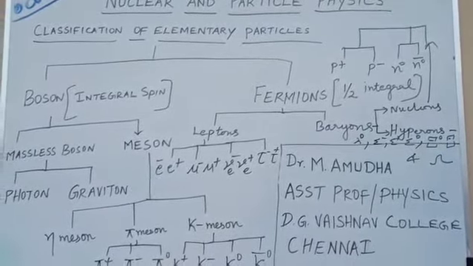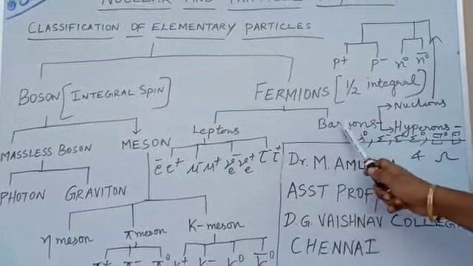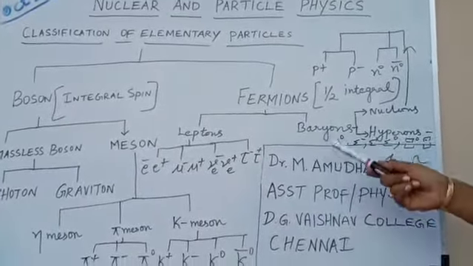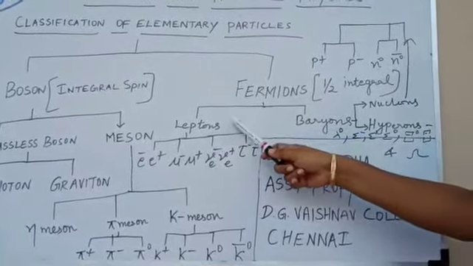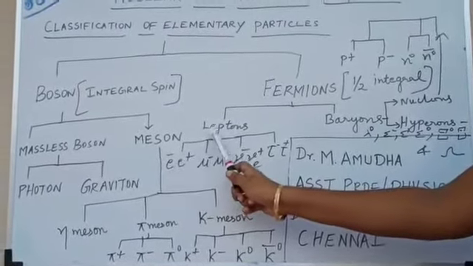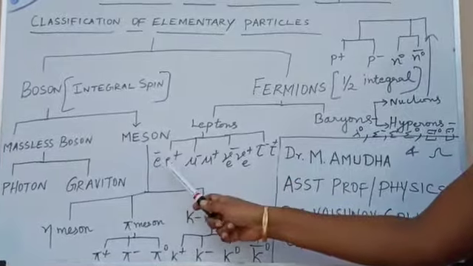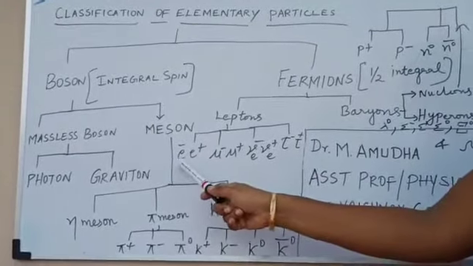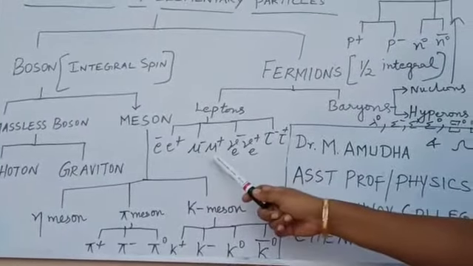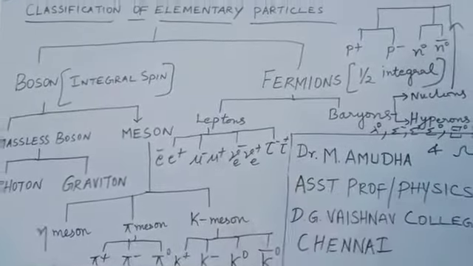Okay, so now coming to the fermions. Fermions are classified into two types, that is leptons as well as baryons. Leptons are lighter particles and baryons are heavier particles. The subcategories of leptons are electron and so on; actually these leptons are found to have a particle along with its antiparticle. That is, for electron the antiparticle is positron, and then there is the muon. The antiparticle is represented as mu plus. This is mu minus, mu plus, and together called muon.